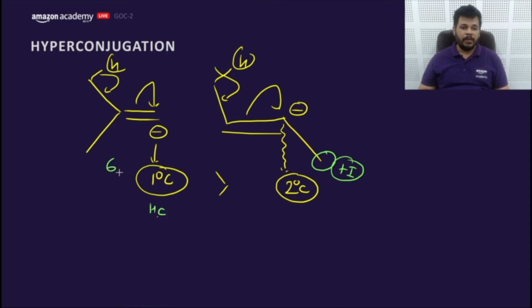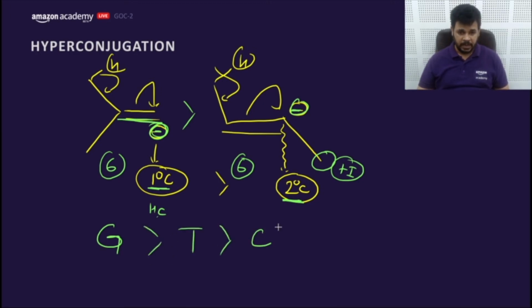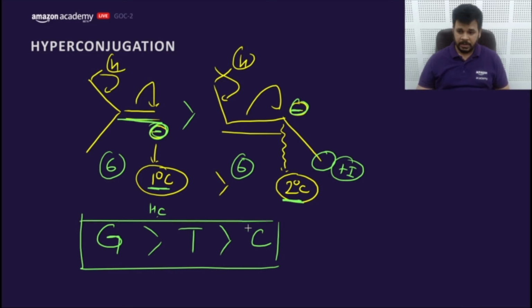So when alpha H is same, we can say it has relatively better hyperconjugation because it creates negative charge on primary carbon, whereas this creates negative charge on the secondary carbon. Getting my point? Is it okay? So in case of geminal alkene, trans alkene and cis alkene, you will answer like this if alpha H is same.